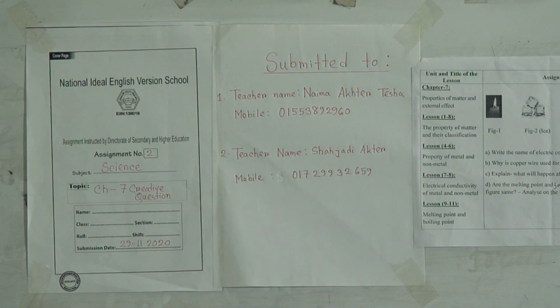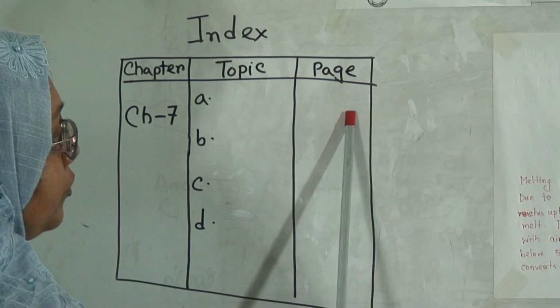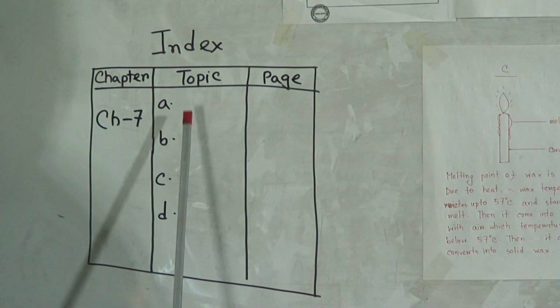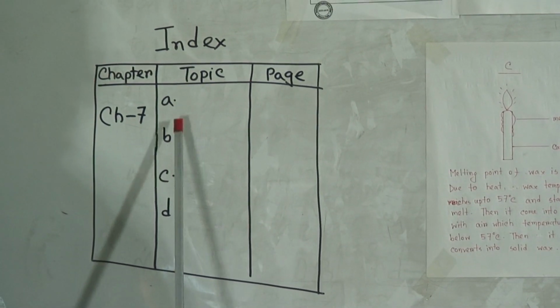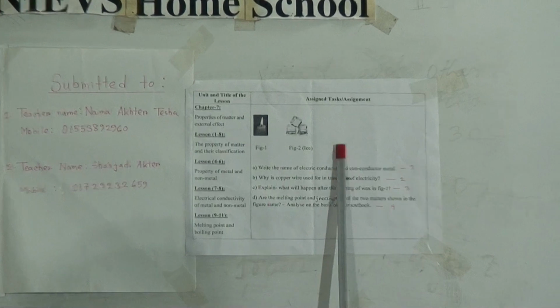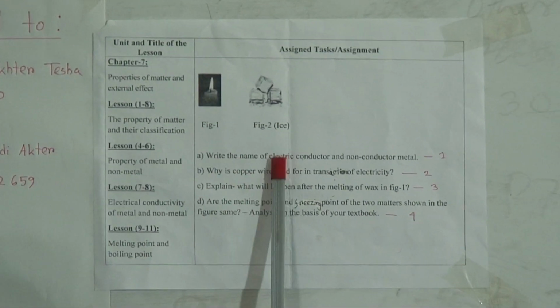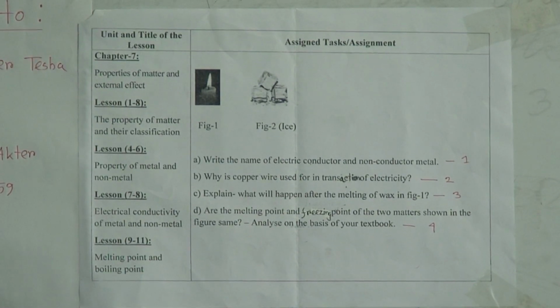Then you have to place the index page. Here you have to write the chapter name, then topic, and then the page number. Up to which page to which page you write the answer, you have to mention here, and you have to write questions A, B, C and D here. Then you have to place this CQ question. You have to draw these two pictures, then you have to write the question, then you will start answering.